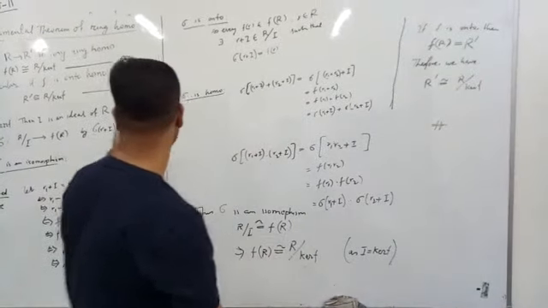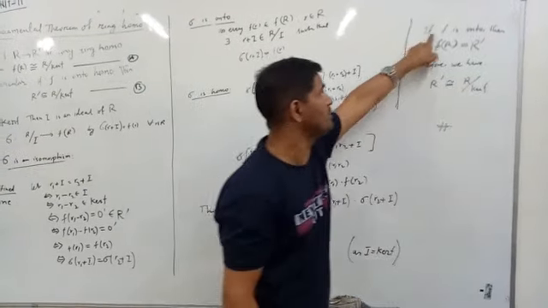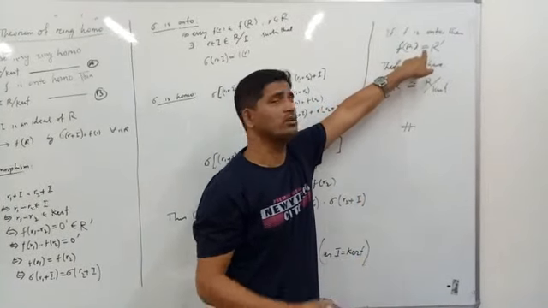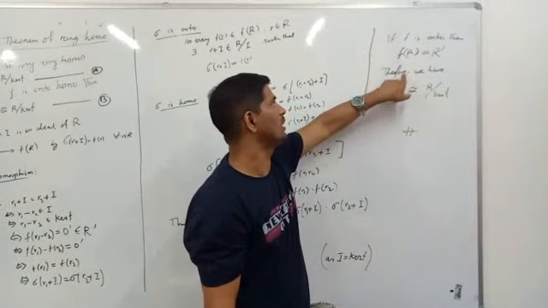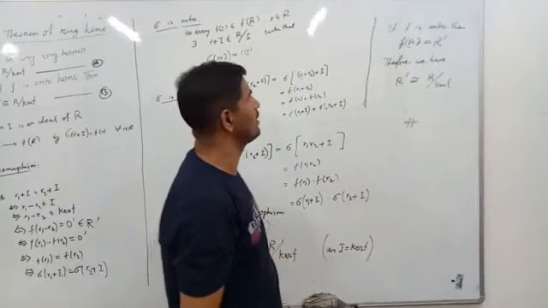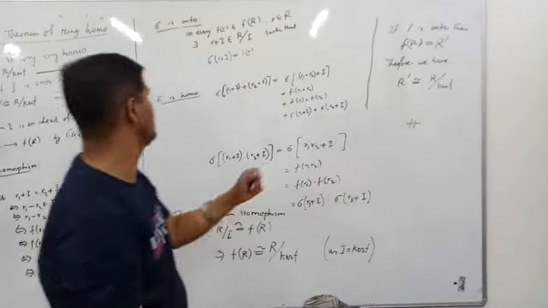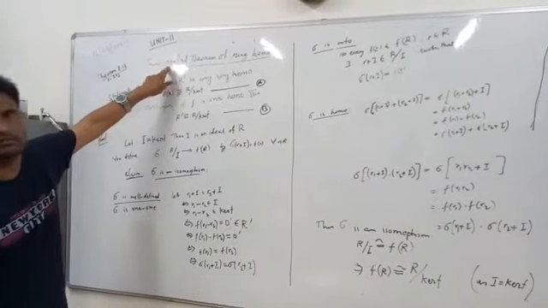And now for the second part, if f is an onto homomorphism, then in this case the homomorphic image f(R) is equal to the whole codomain R'. So therefore we get from this one f(R) is R' equal to R over kernel f. So this is the proof of this first theorem.